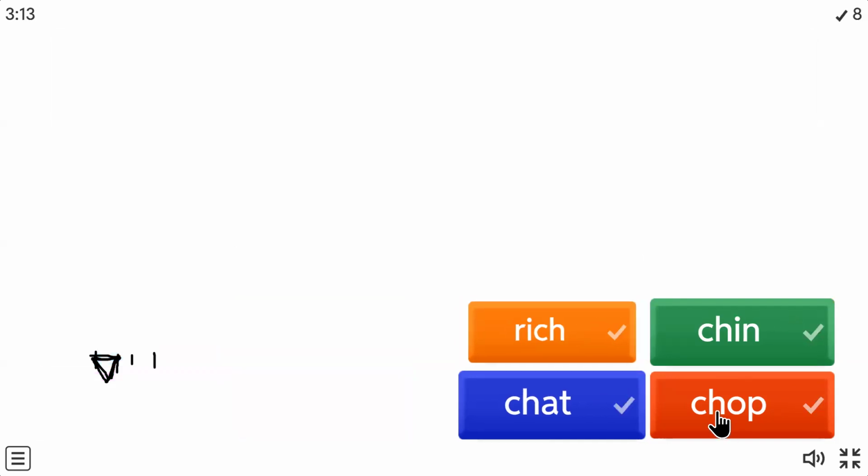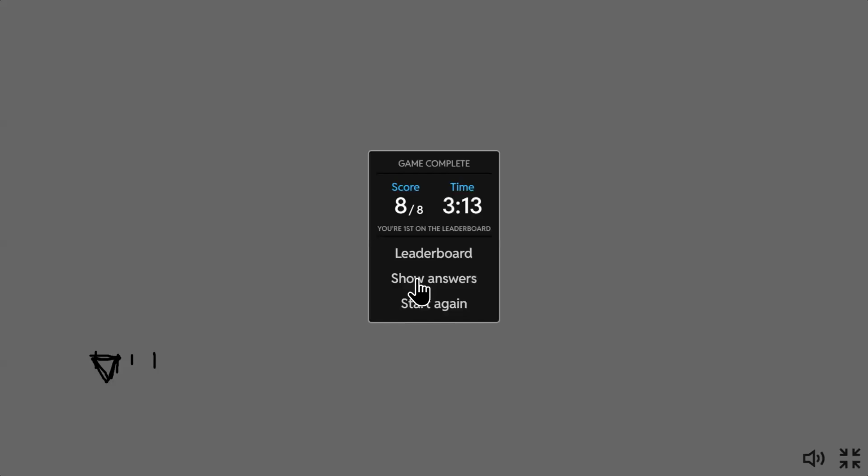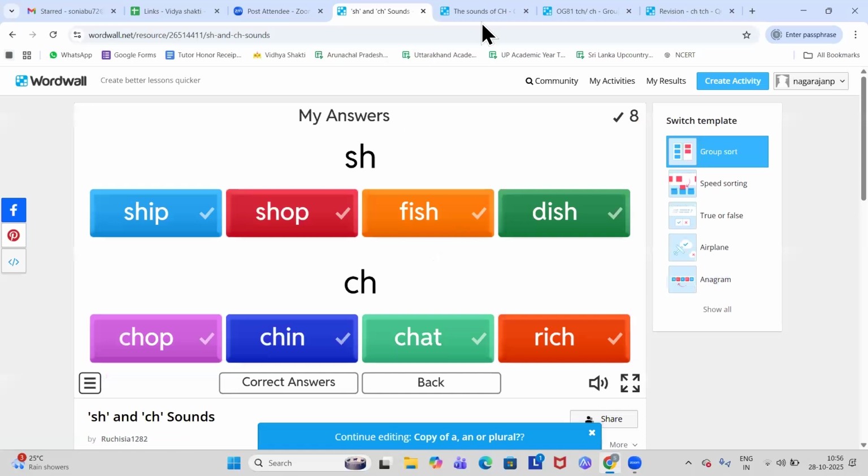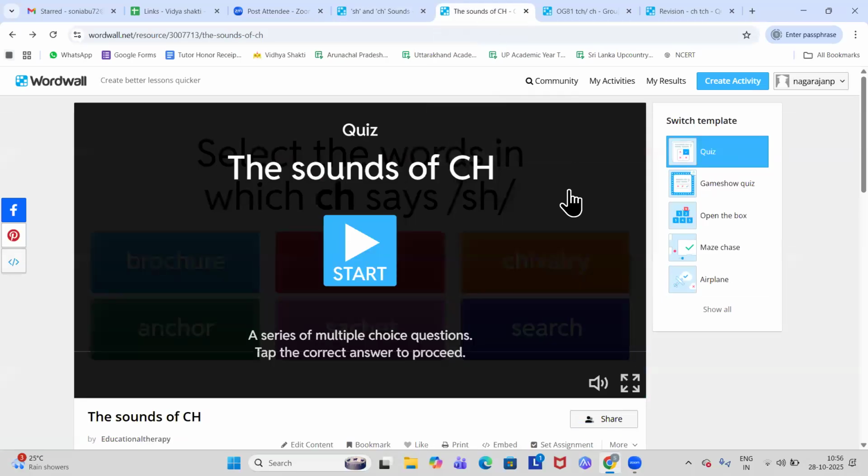Okay, the children who have not written, please write it down so that you know that SH makes the sh sound and CH makes over here the ch sound. So we have done a couple of words which start with SH and end with SH. In a similar way we have done words which start with CH and end with CH, which makes the ch sound. Okay, if you want me to go still slower, let me know. Right. So let's proceed to look at where all CH makes different sounds. We will see different sounds of CH.